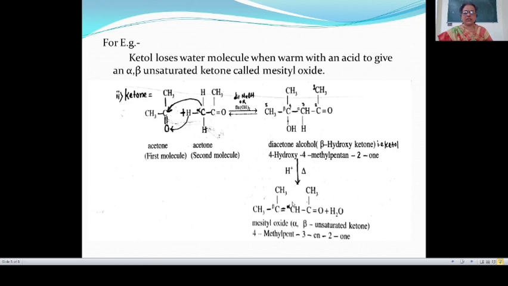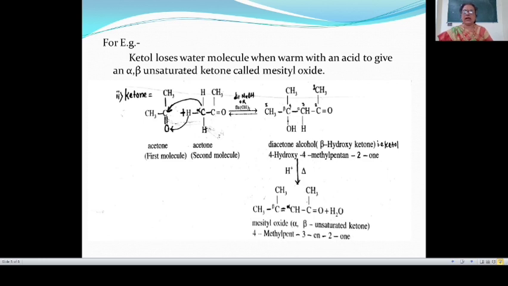At position number 3 a double bond is present, therefore pent-3-en. And the ketonic group is present at position number 2, therefore 2-one. So the name of this compound is 4-methylpent-3-en-2-one.